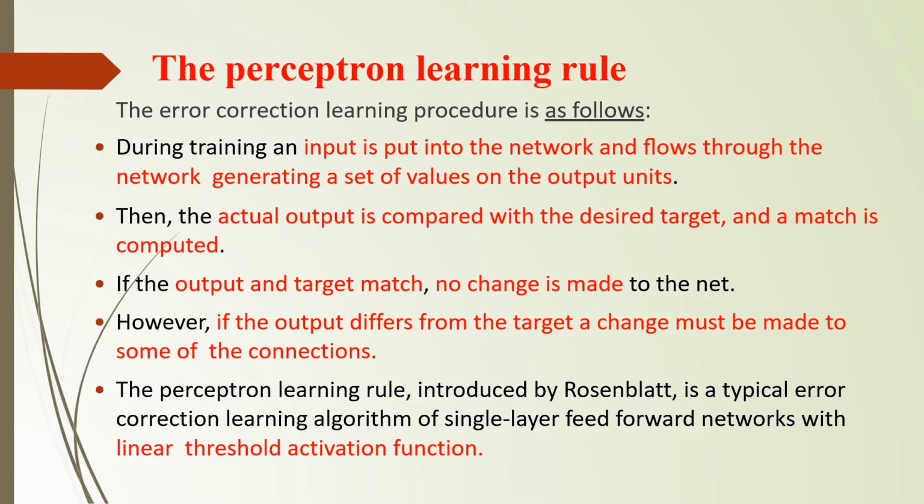Then actual output is compared with the desired target, and if a match is computed, no change will be made to the network. If the output and target have a mismatch, a change is needed in the weights of the corresponding connections. And this type of algorithm is termed as perceptron learning rule.